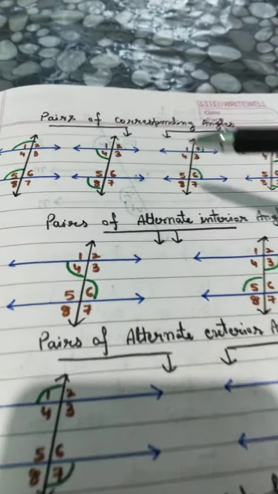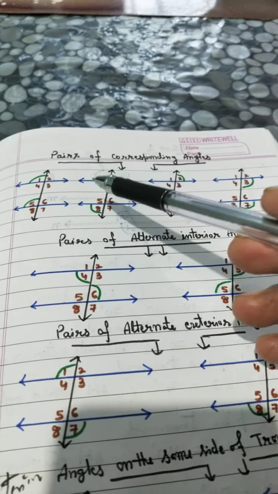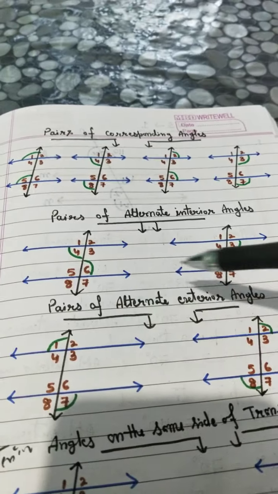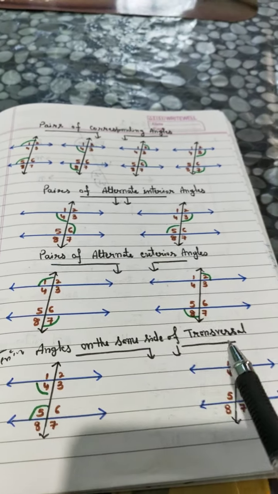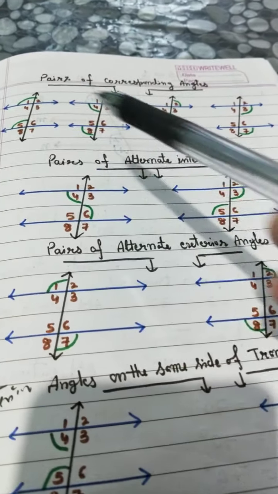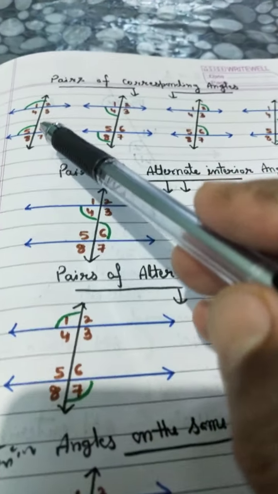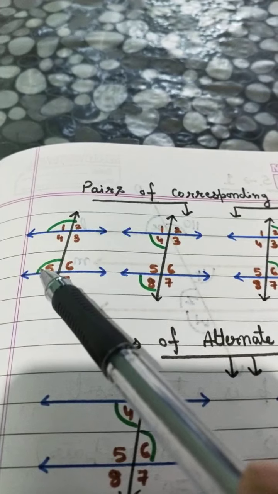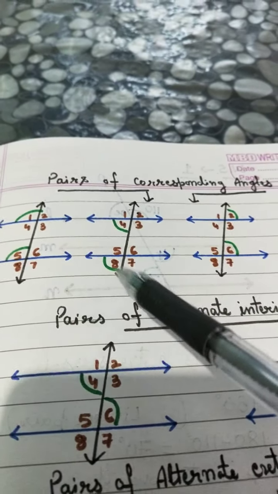So once again I show all these angles individually: pairs of corresponding angles, pairs of alternate interior angles, pairs of alternate exterior angles, and angles on the same side of the transversal. I also indicate them by different colors. Angle 1, angle 2, angle 3, angle 4, angle 5, 6, 7, 8.